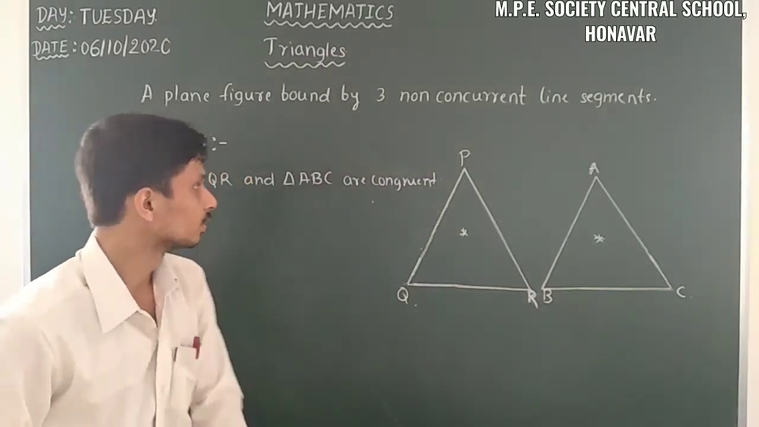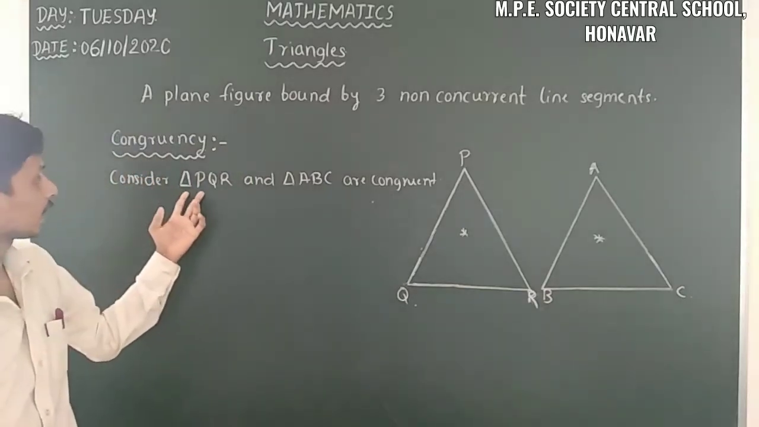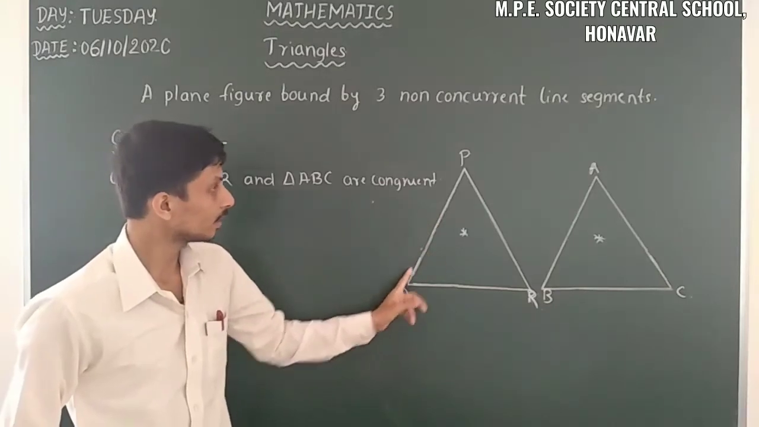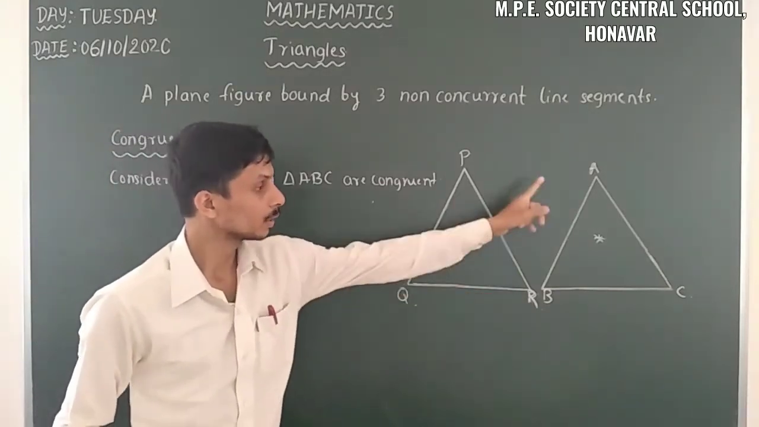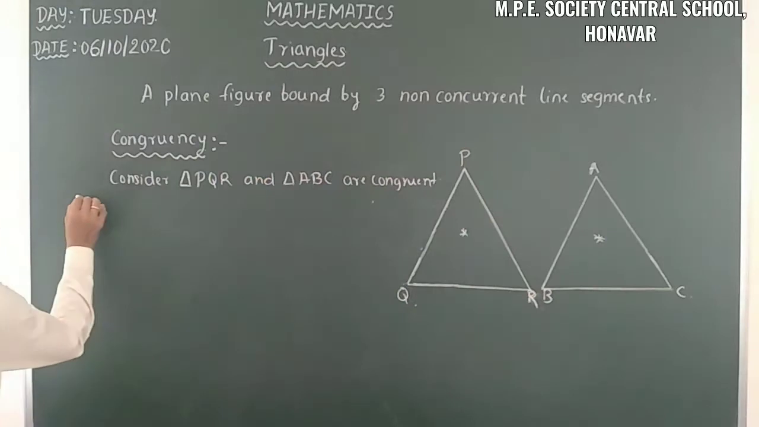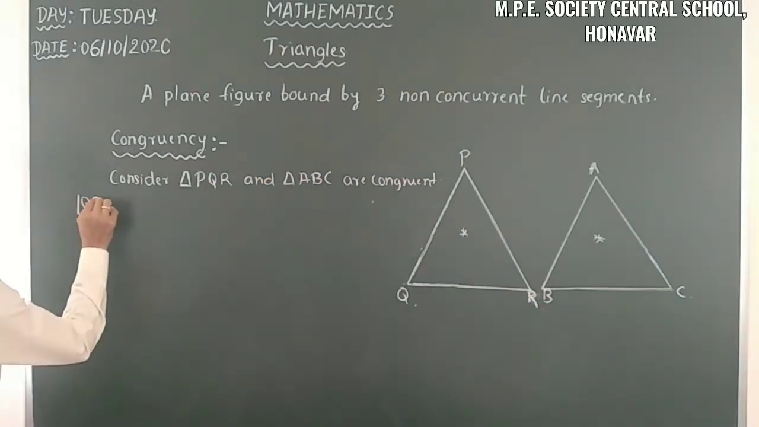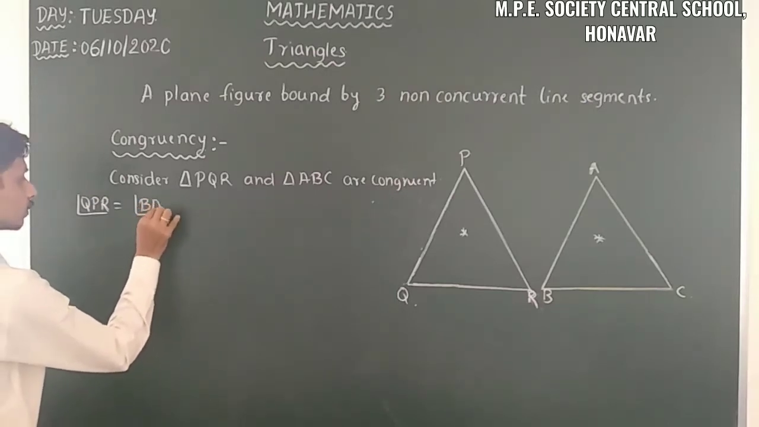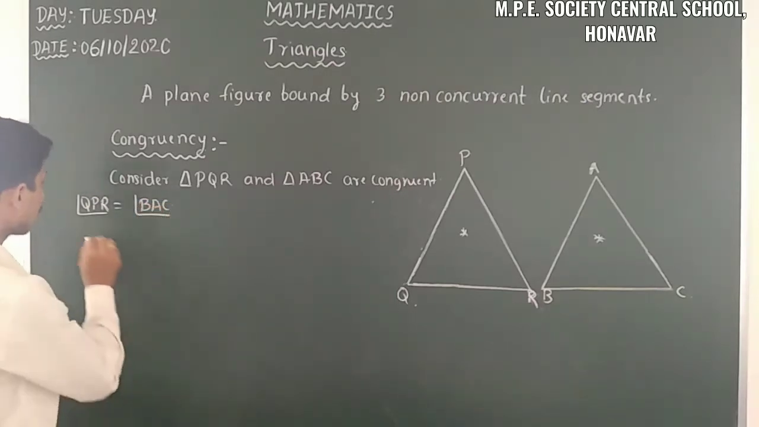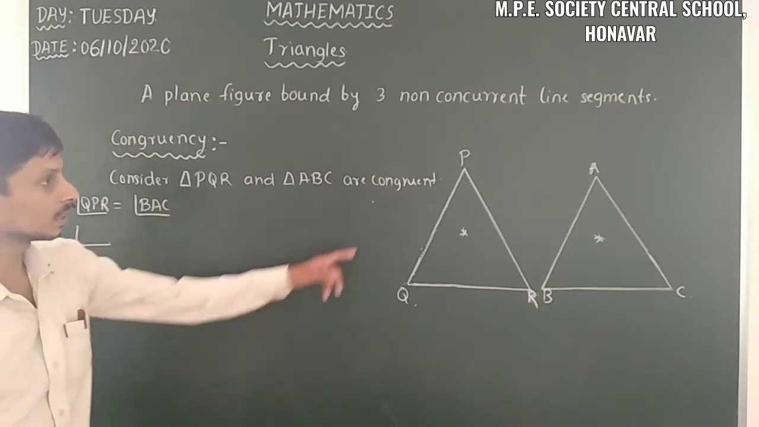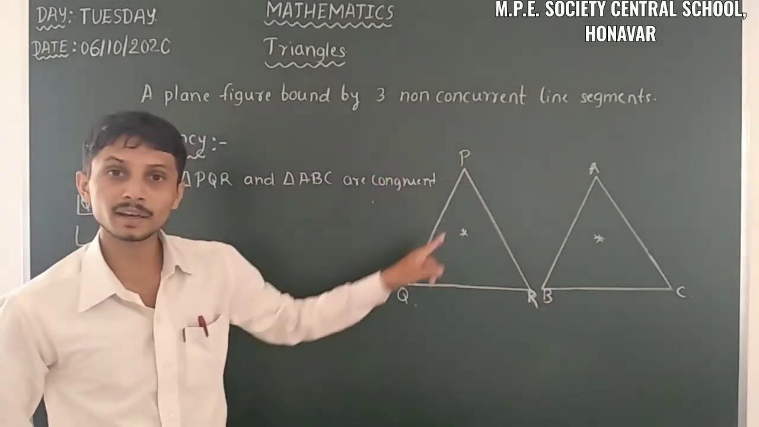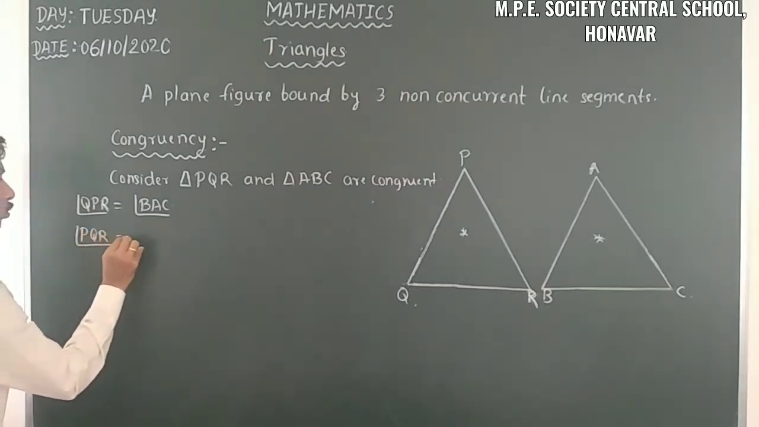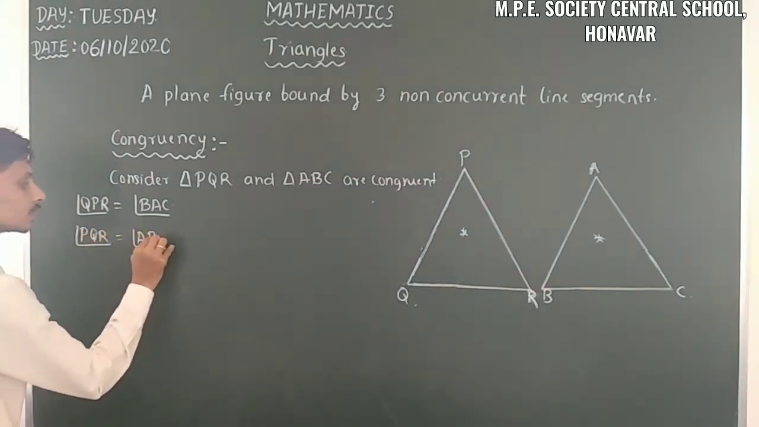Yes. So here consider triangle PQR and triangle ABC are congruent. So that means here angle QPR is equal to angle BAC. Another pair is angle PQR is equal to angle ABC.